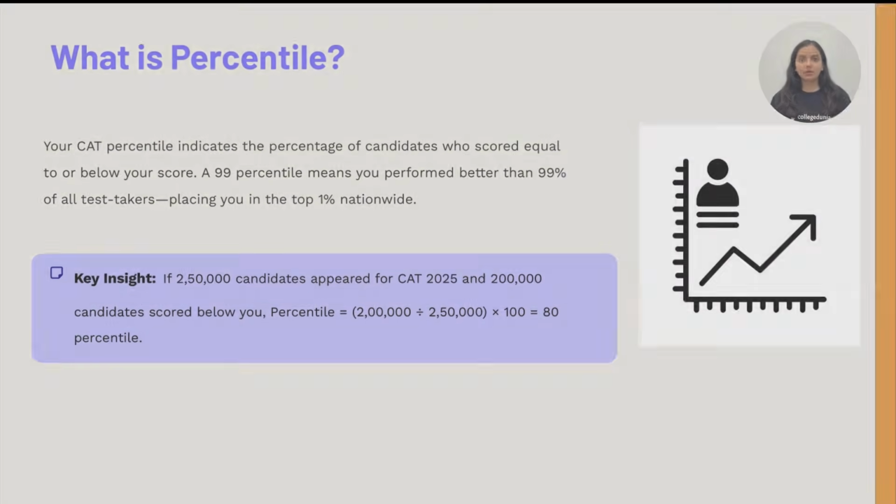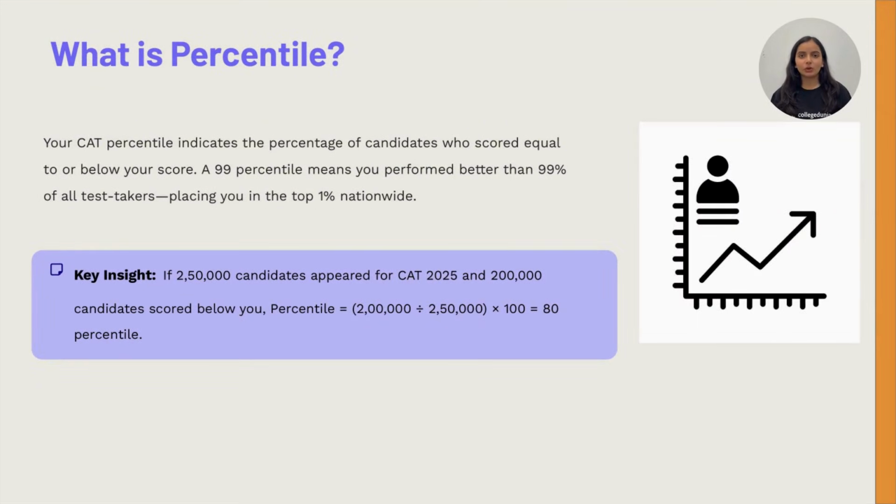Your percentile represents how you performed compared to others. If you scored in the 99th percentile, it means you outperformed 99% of all the test takers. For example, if 250,000 candidates appeared for CAT 2025 and 2 lakh scored below you, your percentile would be calculated as 2 lakh divided by 250,000 times 100, equal to 80 percentile. This is a clear indicator of where you stand among all the candidates.